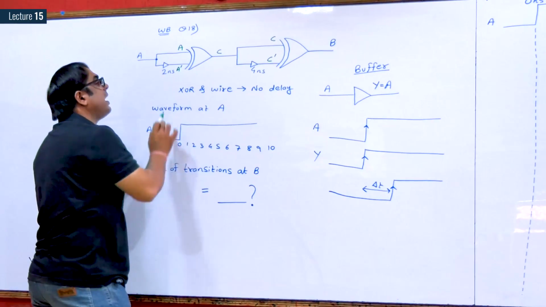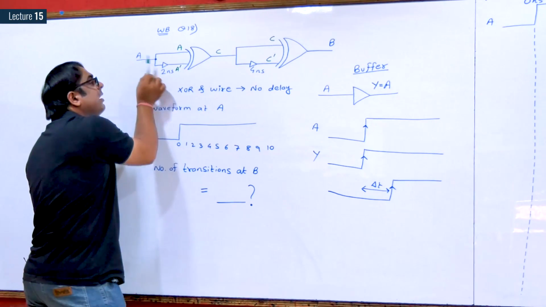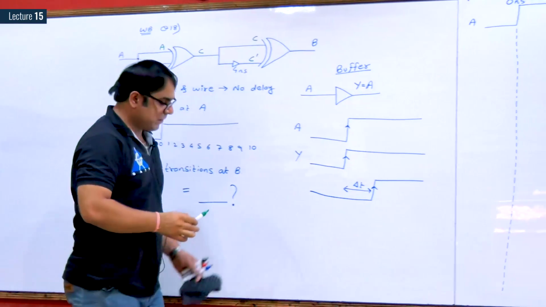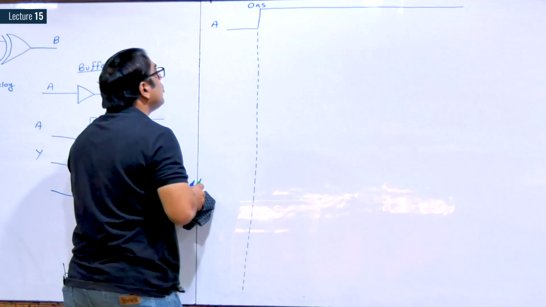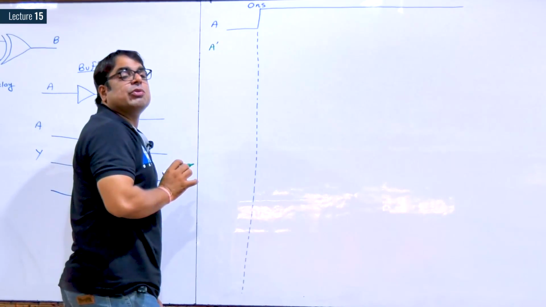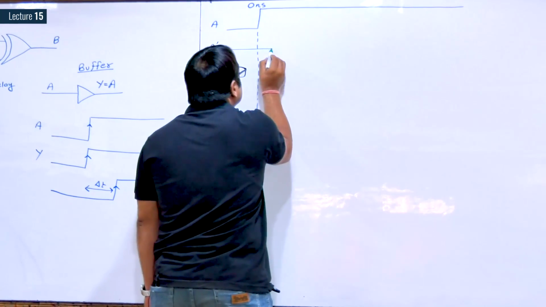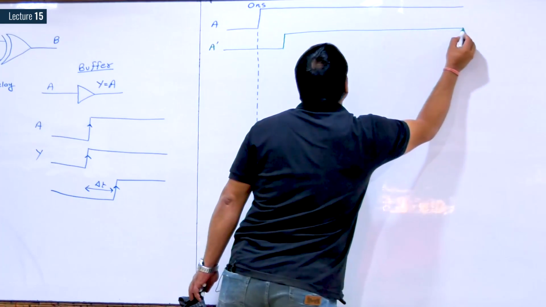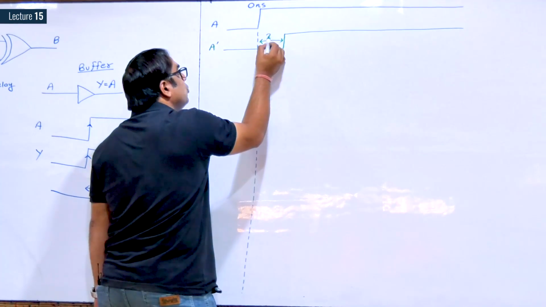So now let us start drawing. We already have been given A. So this waveform A is given to you. Now what about the waveform A dash? A dash is the delayed version of A by 2 nanosecond. This is A dash having a delay of 2 nanosecond.